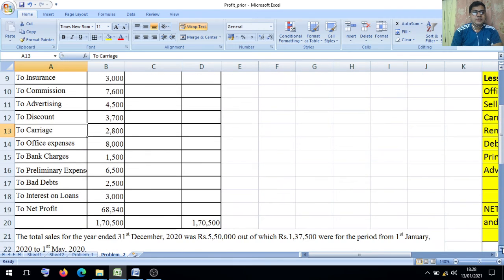Then, friends, office expenses, time ratio. Bank charges, time ratio. Preliminary expenses, directly put in the post-incorporation column. It is a company-related item. Bad debts, time ratio. Interest on loan is related to the pre-period, because in a company they will consider it as interest on capital, but before that, whatever is there is pre-period loan interest. So I hope you understood how we will bifurcate.